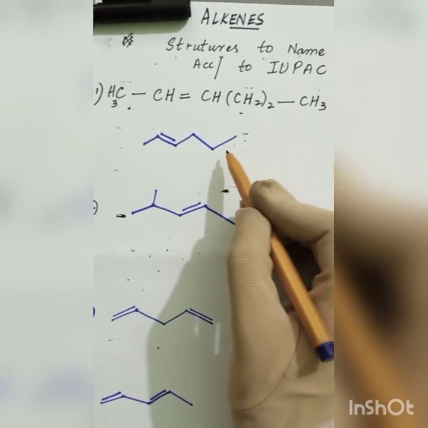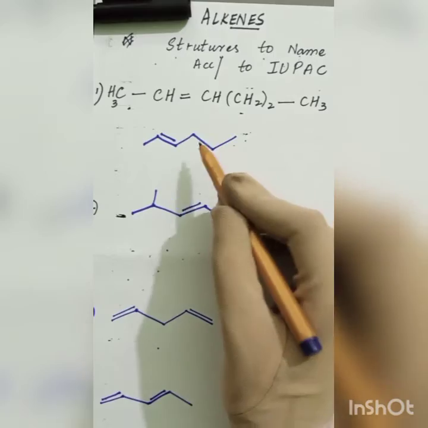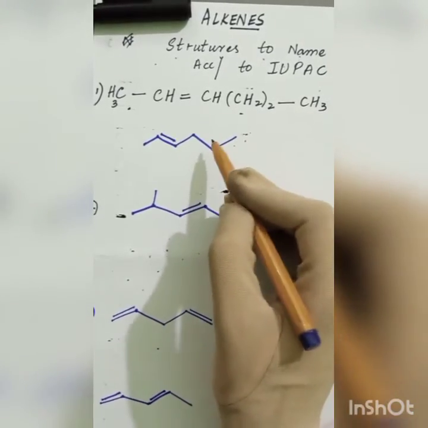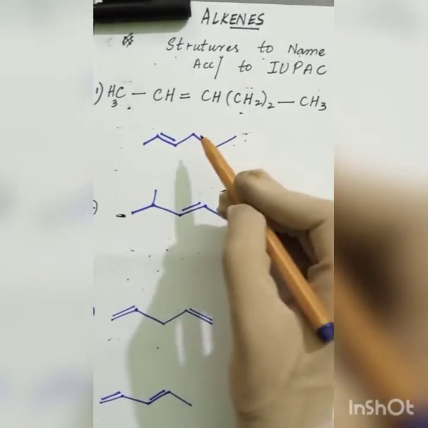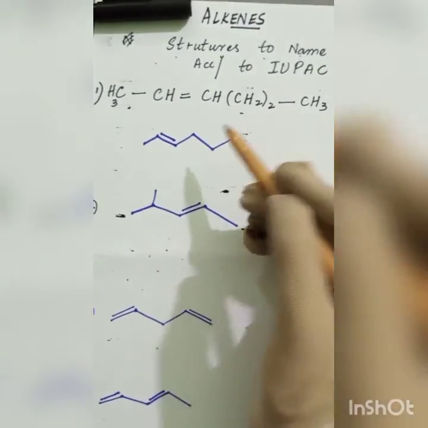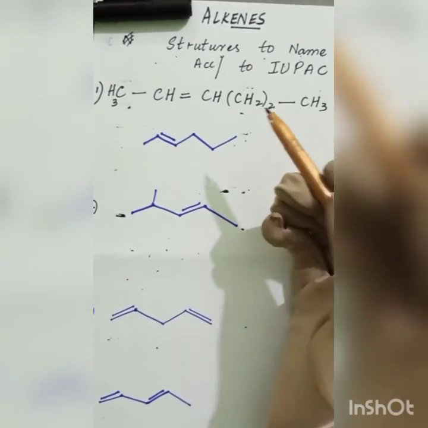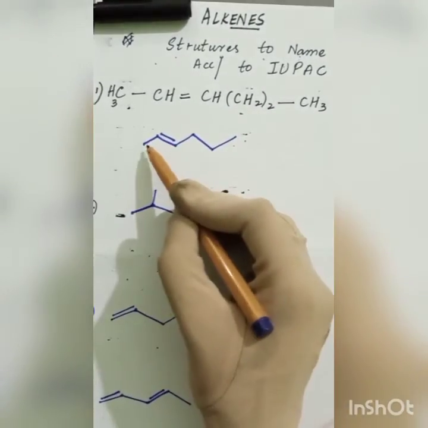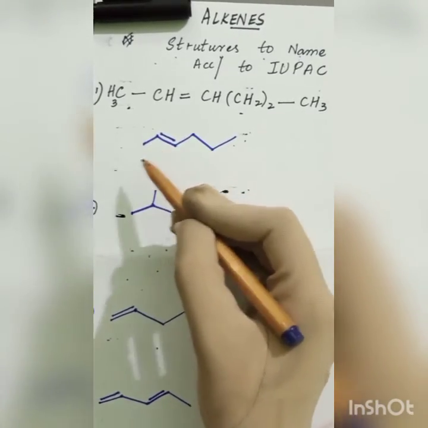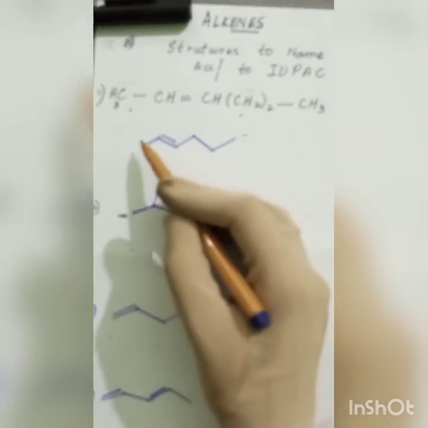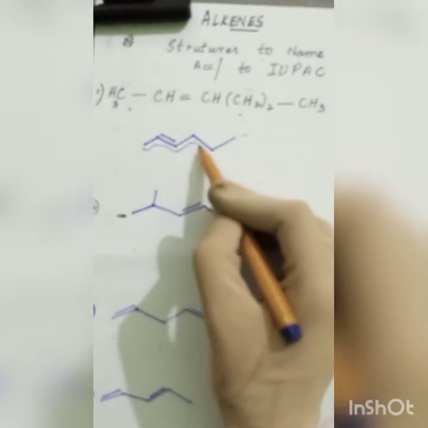When we are going from structure to name, we first select our longest chain, and there are no branches. As there are no branches, there is no real selection; this will obviously be our longest chain.